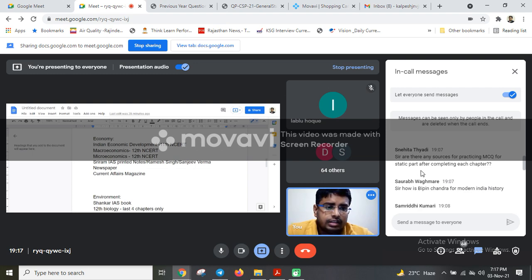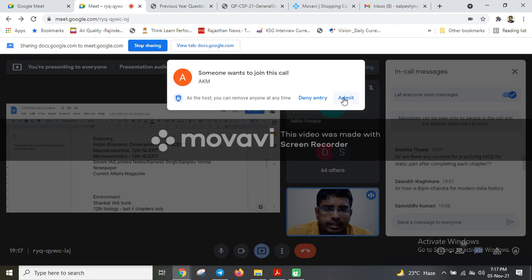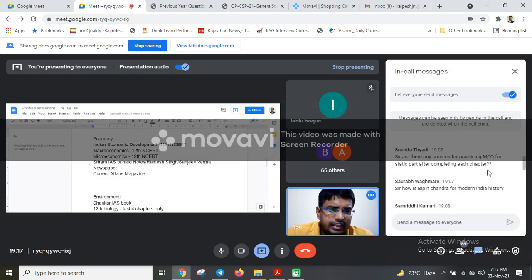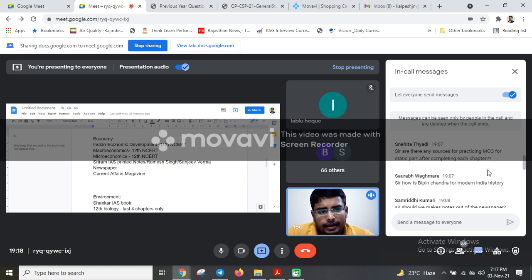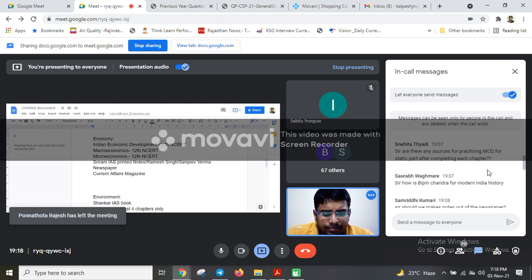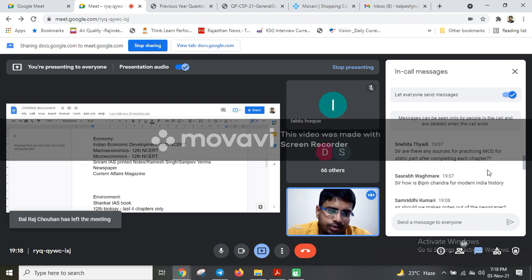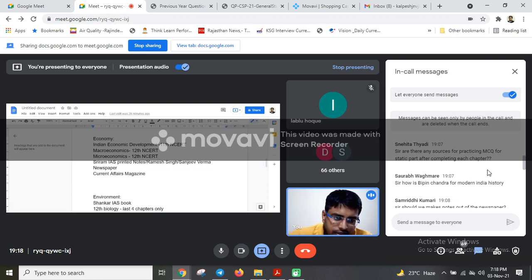Okay, static part. So actually, you can do this subject wise. I think chapter wise there are very few sources available in the market, but you can do it at the subject wise level, because many give MCQs, meaning statements which refer to different chapters in a particular subject. So you may not be able to answer that particular question. So I would suggest you go through these mock tests after completing the whole book, the whole subject. I mean to say, modern India. Then you can attempt the tests of modern India. So that is a good way.